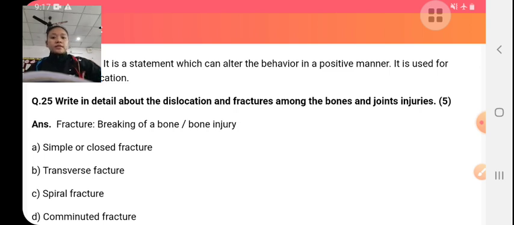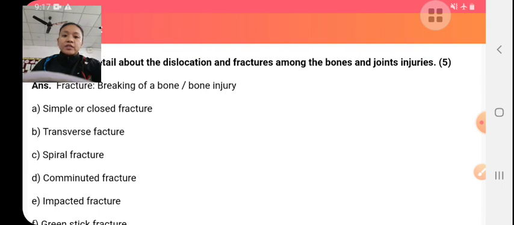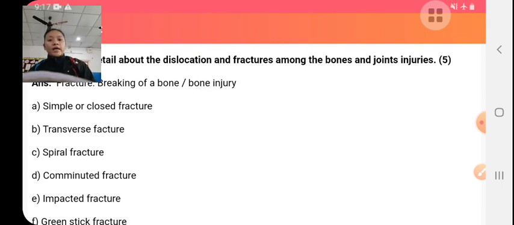Fractures are categorized into two parts: closed fractures and open fractures. In closed fractures the bones break and remain inside the skin. There is no opening or cut over the skin. And in open fractures there is a cut over the skin by the sharp edge of the broken bones.